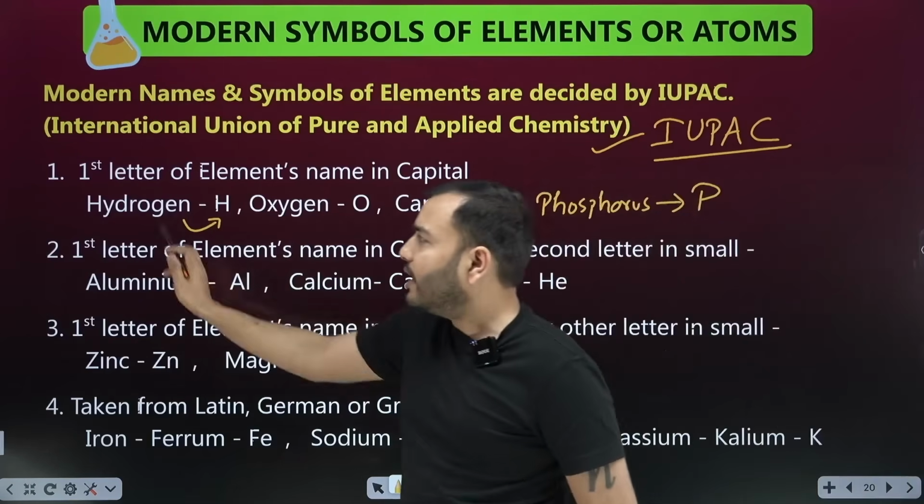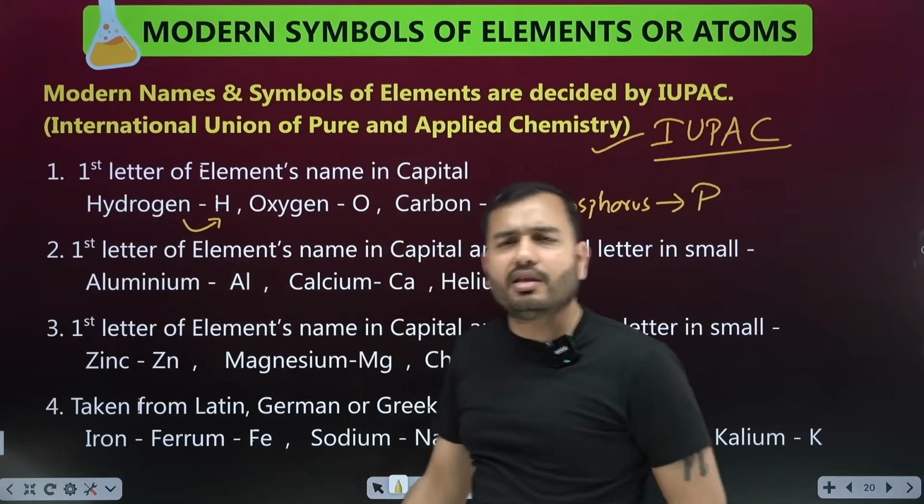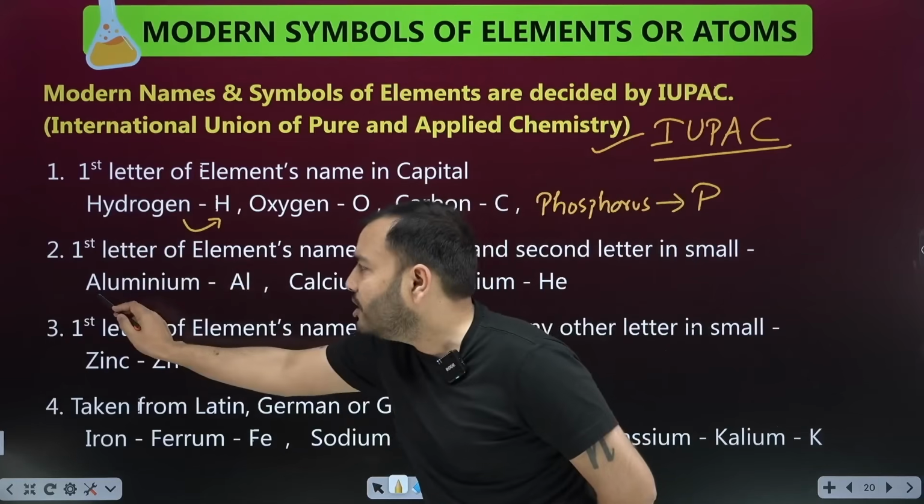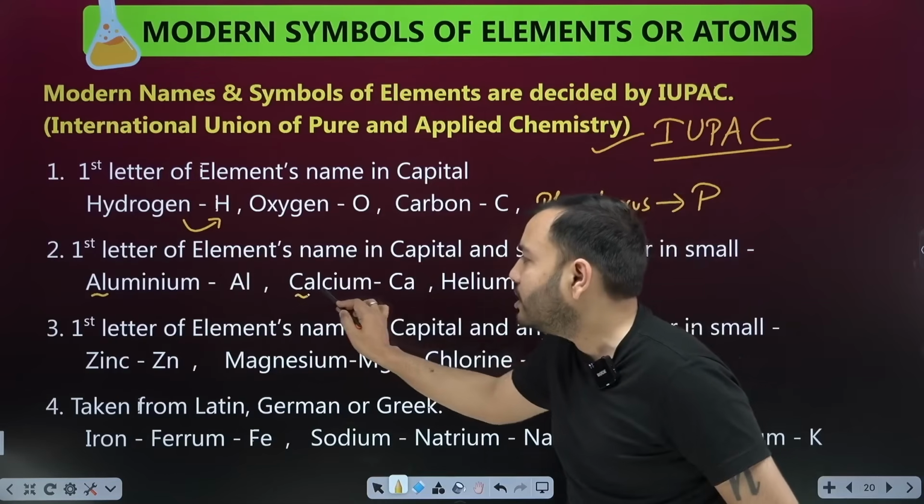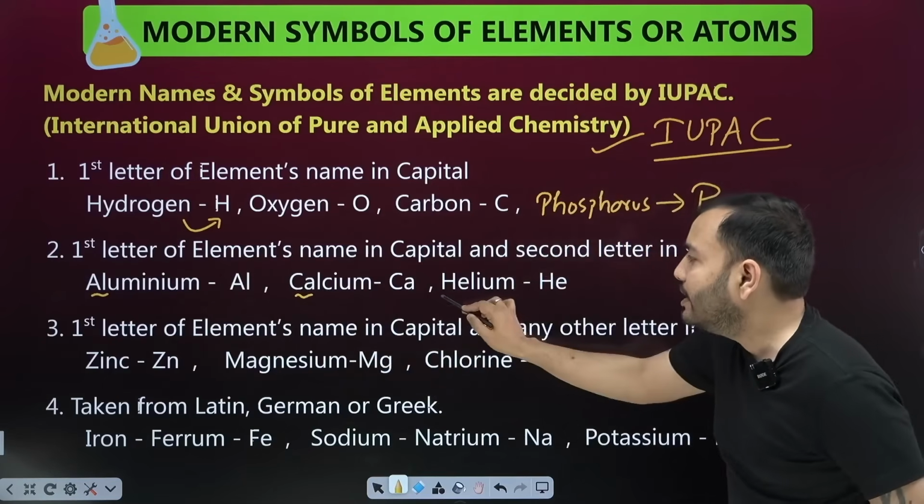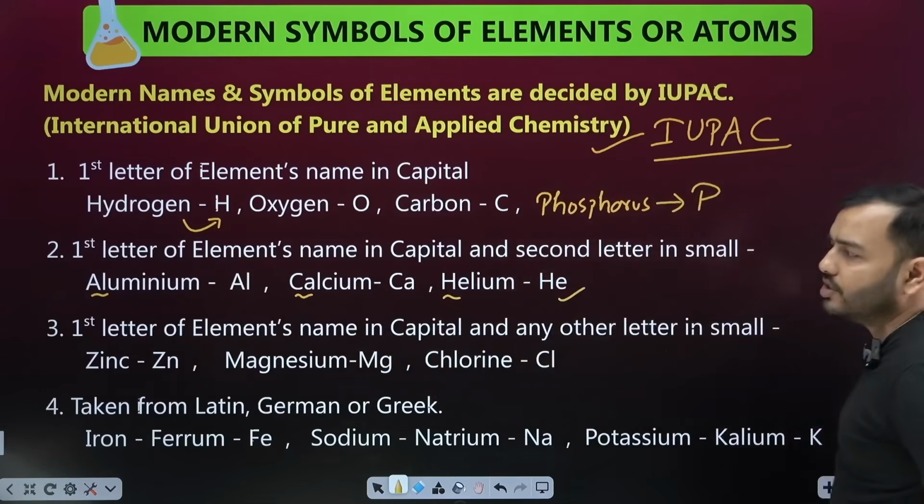The second method is to take the first letter in capital and the second in small. These names also started appearing. For example, aluminium, capital A and small l, Al. Calcium, capital C and small a, Ca. Helium, capital H and small e, He, was formed.